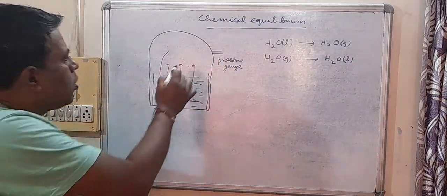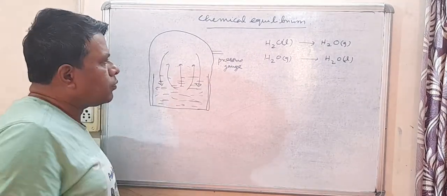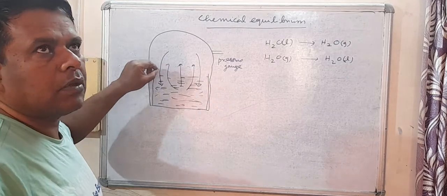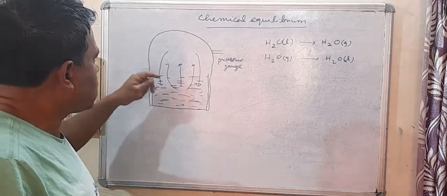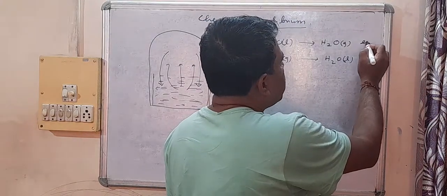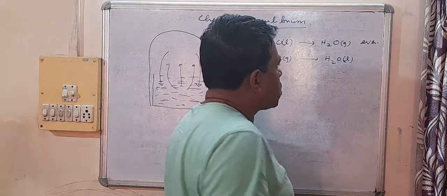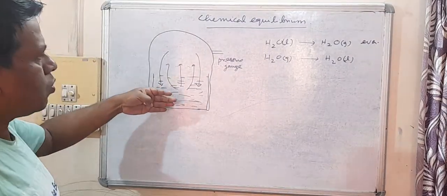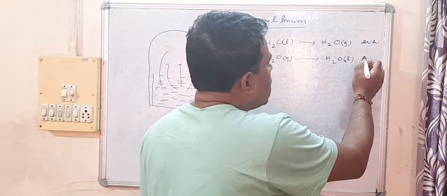So there will be two processes taking place here. One is H2O liquid to H2O gas, which is called evaporation, and another is H2O gas to H2O liquid, that is, you can say, condensation.